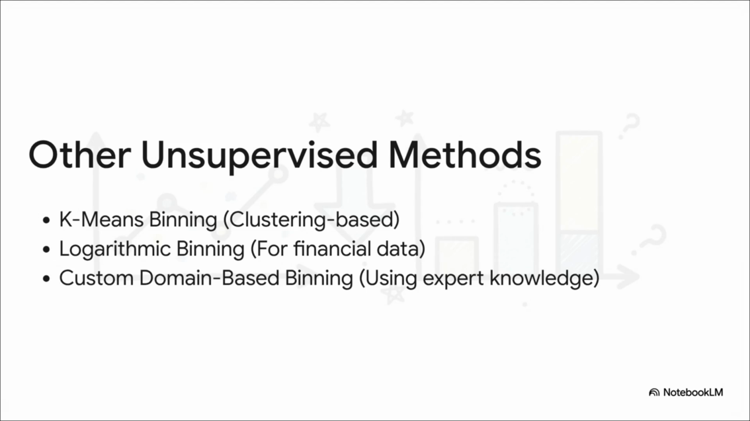And the unsupervised toolkit doesn't just stop there. There are more advanced techniques, like k-means binning, which actually uses clustering algorithms to find the most natural groups in the data. Or things like logarithmic binning, which is great for financial data that has these huge ranges. You can even create your own custom bins based on expert knowledge, like specific age brackets for a marketing campaign.